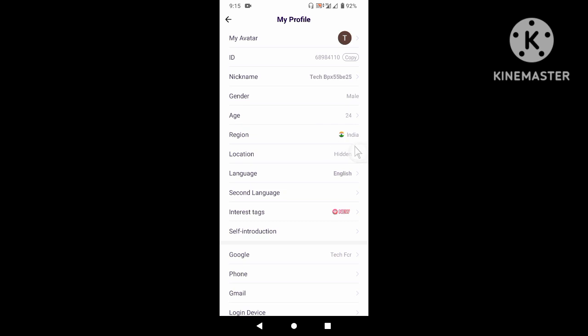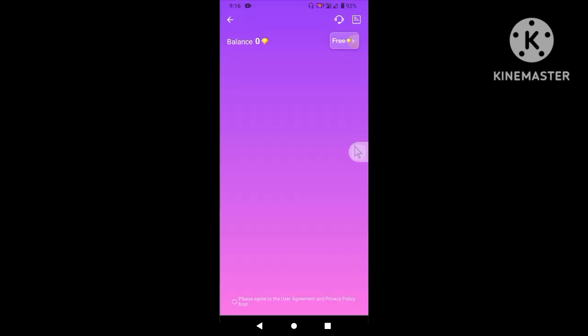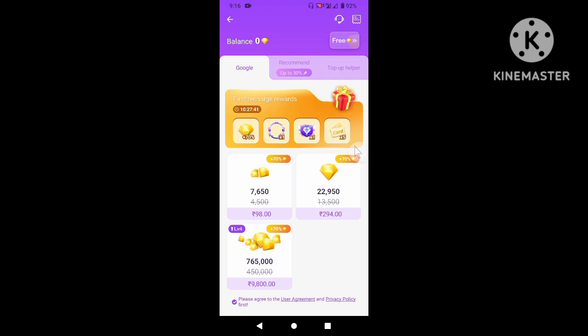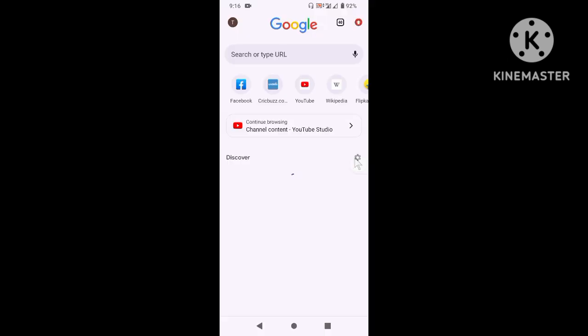Again I want to show you the proof that I don't have any diamond, and believe me. Here you can see the proof that there is no diamond and no coin. Okay, just remove the Chamet app from the background.